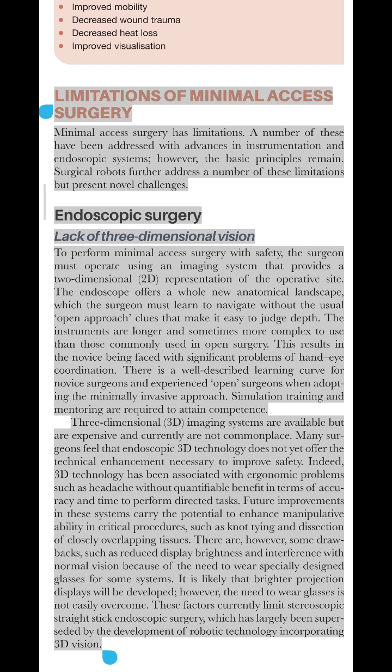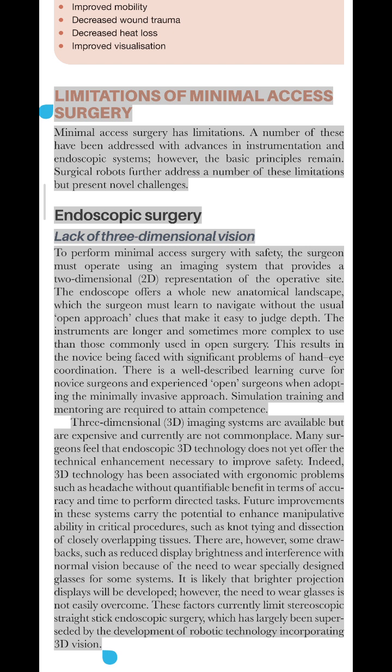Endoscopic surgery: lack of three-dimensional vision. To perform minimal access surgery with safety, the surgeon must operate using an imaging system that provides a two-dimensional, 2D, representation of the operative site. The endoscope offers a whole new anatomical landscape, which the surgeon must learn to navigate without the usual open approach clues that make it easy to judge depth.